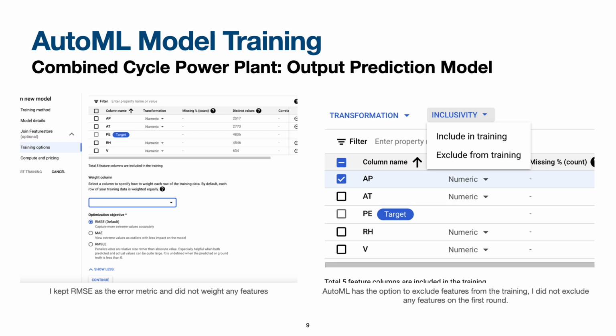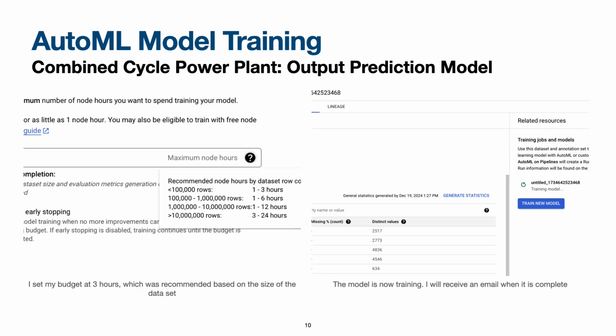I kept RMSE as the default optimization objective, and I chose not to exclude any features from the training on the first round. You'll see at the end of the presentation that I trained the model again with one of the least important features removed to see if our model performed better. I set my budget at 3 hours and then 4 hours for the second training based on the recommendation, and my model took about 3 hours to train each time.